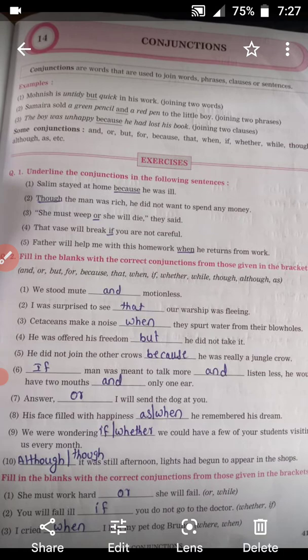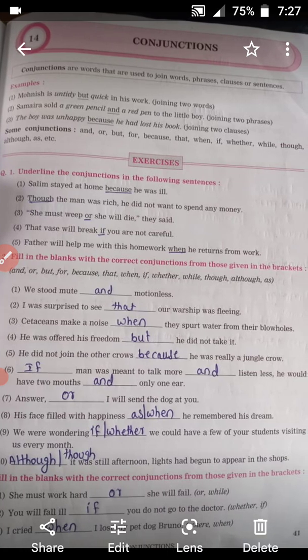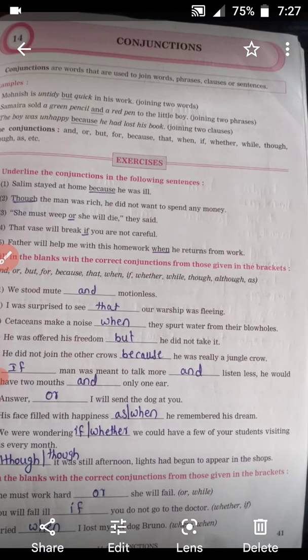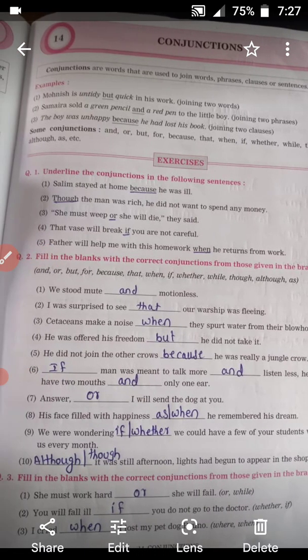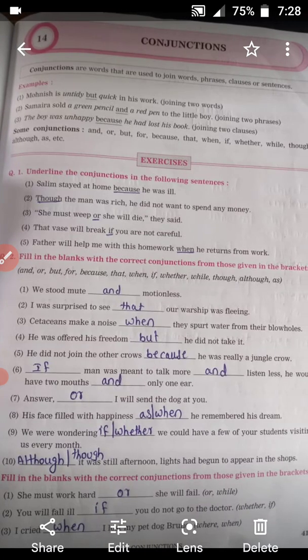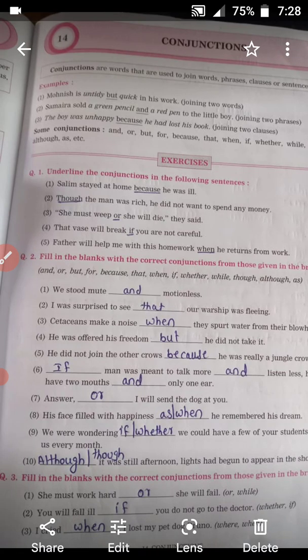Okay. Next, Sumaira sold a green pencil and a red pen to the little boy. Here, two phrases are joined. Next, the boy was unhappy because he had lost his book. Because is the conjunction which is added here to join the two clauses.